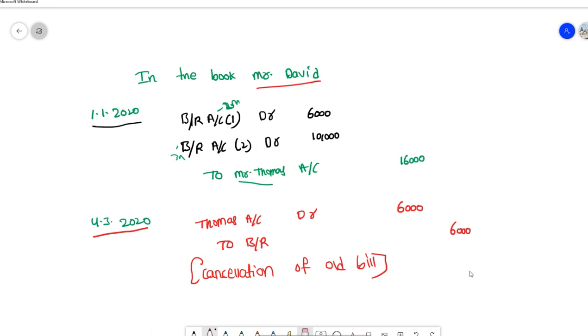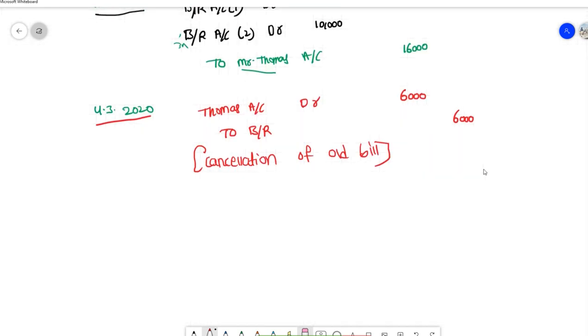Then what should we do? We have to draw a new bill. So let's draw one new bill on the same date, 4/3/2020 only. We are drawing a new bill.